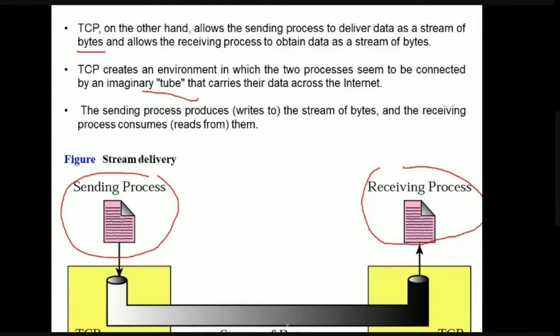The sending process produces the information and writes it into this tube, and through this tube the data is transferred. The receiving process reads the information from the tube, or consumes the information from the tube. So this is how TCP provides stream delivery.